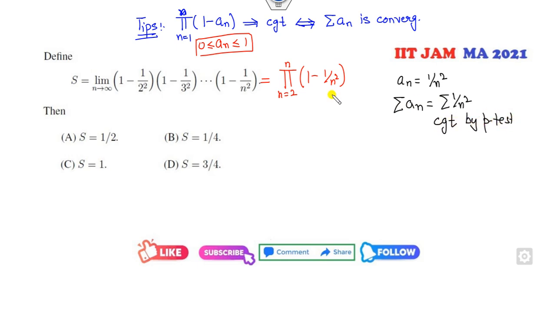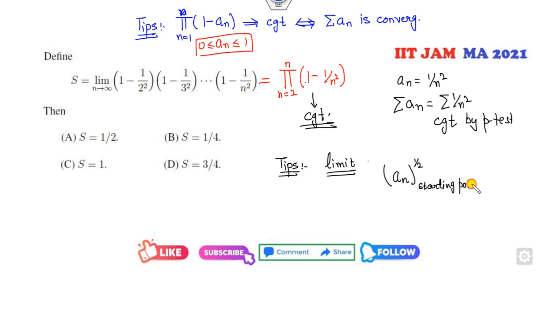So what does it mean? This is convergent. Although they are not asking you about convergence, now the second tip: what is the limit of this? Once it is convergent, it has a unique limit. How do you find the unique limit? It will be an, and whatever the power of this, it will be the power at the starting point.